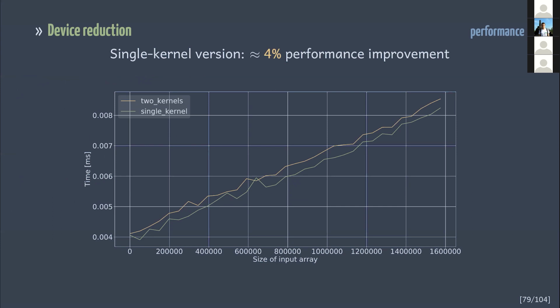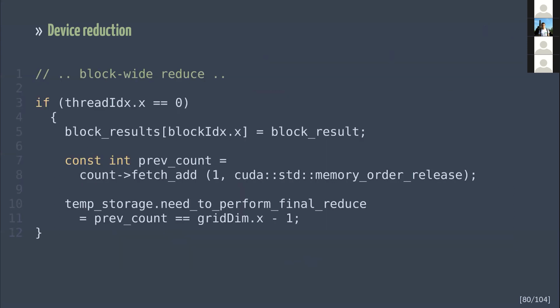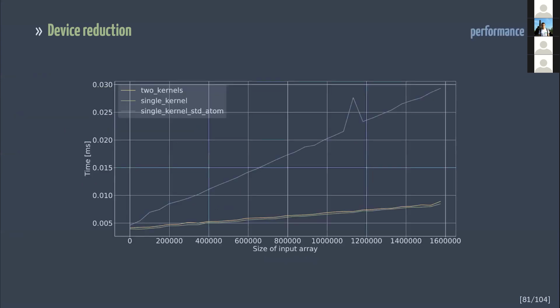So let's try to use libcu++ instead of atomic intrinsics. With atomics provided by libcu++, we can modify the code as follows. Now it's difficult to forget about the thread fence because it's embedded in the fetch_add method. And something went wrong here. The new implementation is 3 times slower than the two kernels one.